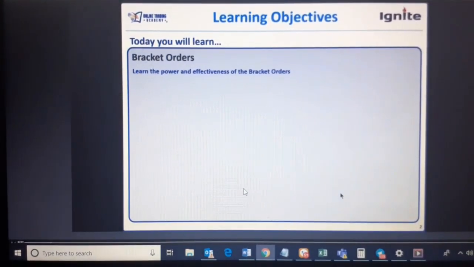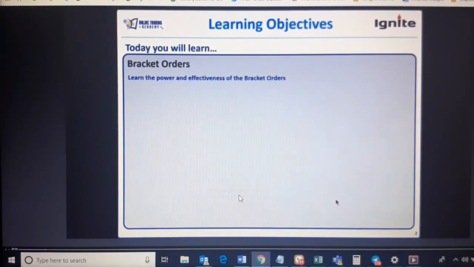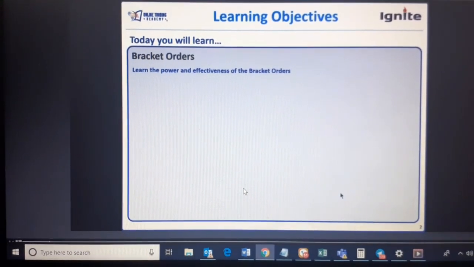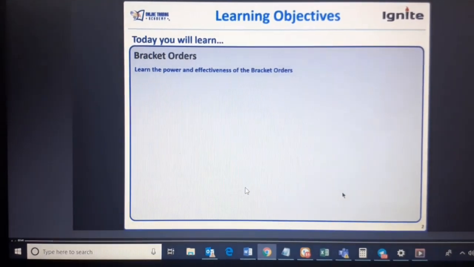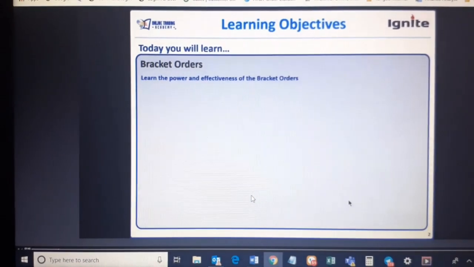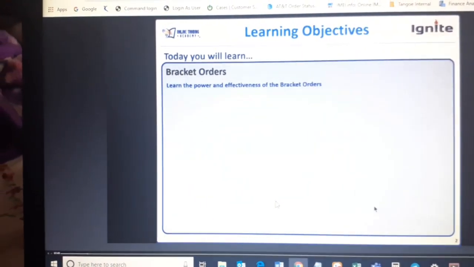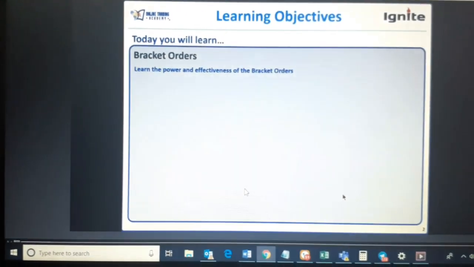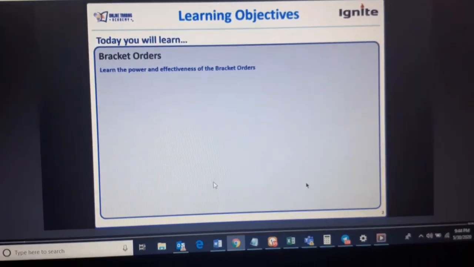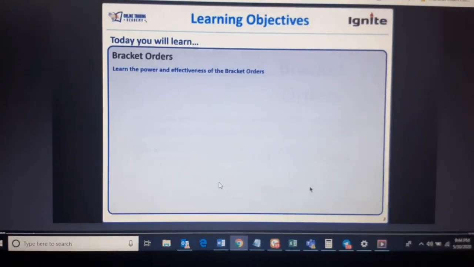So learn the power and effectiveness of bracket orders. Today we are going to learn bracket orders. Bracket orders are orders that have stop loss, entry and target all set at once. When we started our trading, this was not like that. We used to place single leg orders because that feature was not available in Trade Tiger at that moment of time. Now you have bracket orders where you can put stop loss, entry and target all at once.